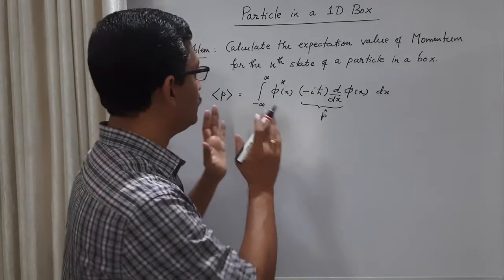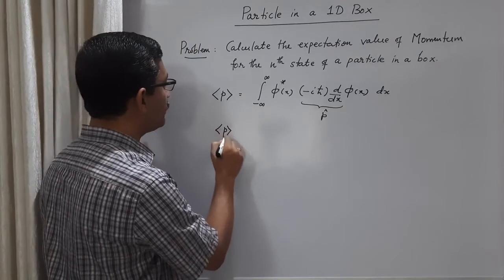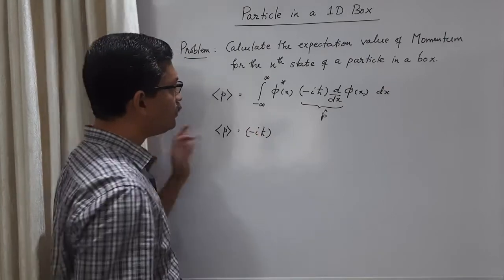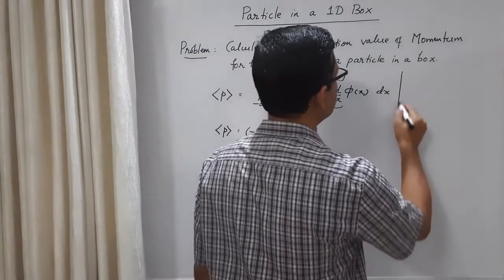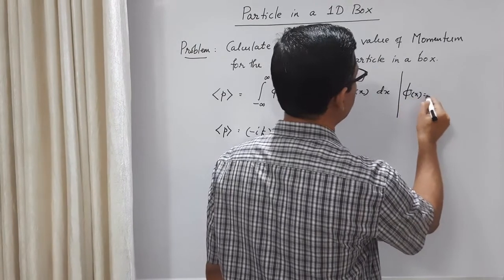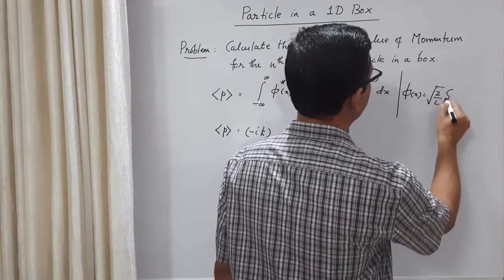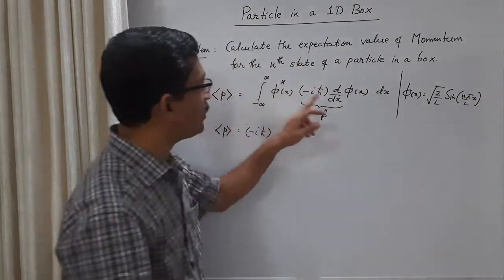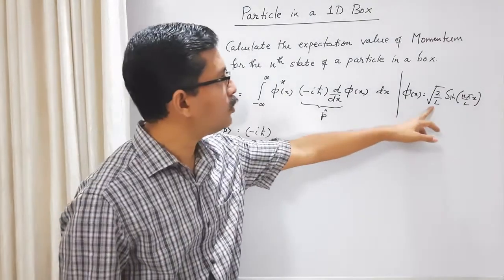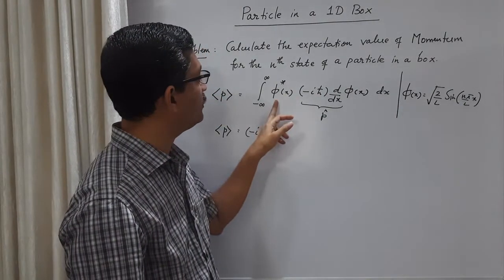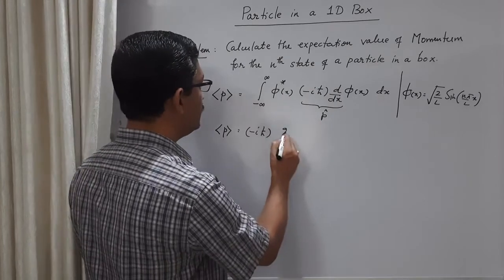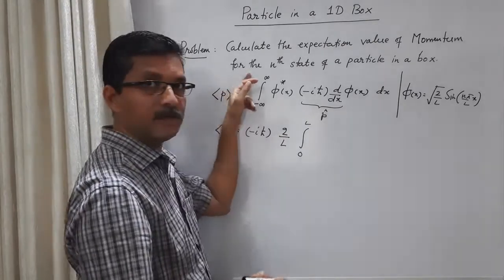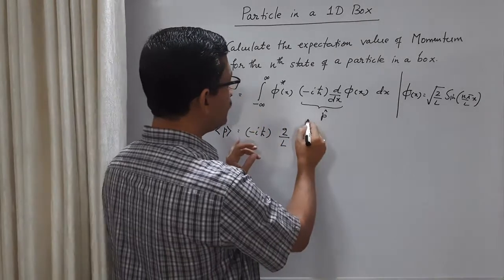Okay, so let us substitute the wave functions of a particle in a box. Minus i h cross we can take outside, it's a constant. We know that the wave function for a particle in a box, for the nth state, is root 2 by L sine n pi by L into x. It's a real wave function, so phi star and phi are the same. The root 2 by L from here and here I can take outside. So we have 2 by L, and the integration is from 0 to L instead of minus infinity to plus infinity. Only in this region the wave function is non-zero.